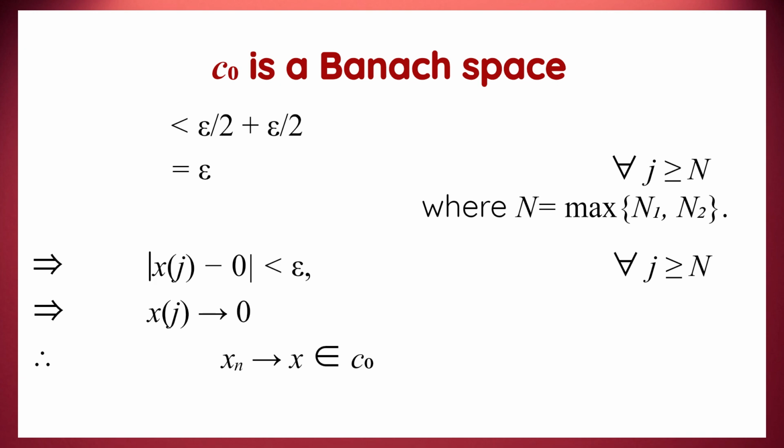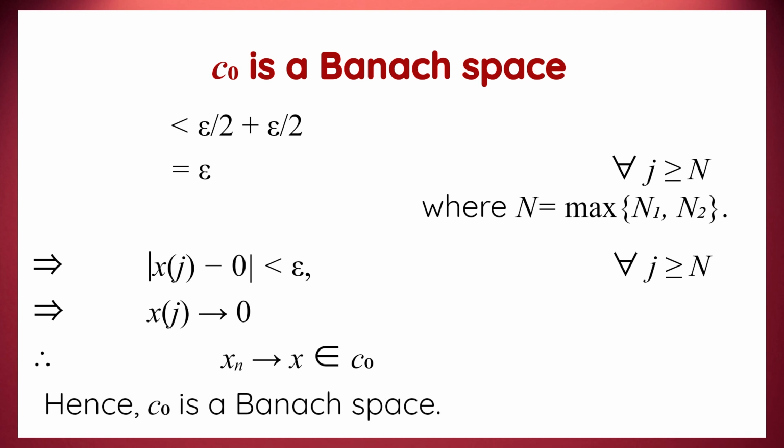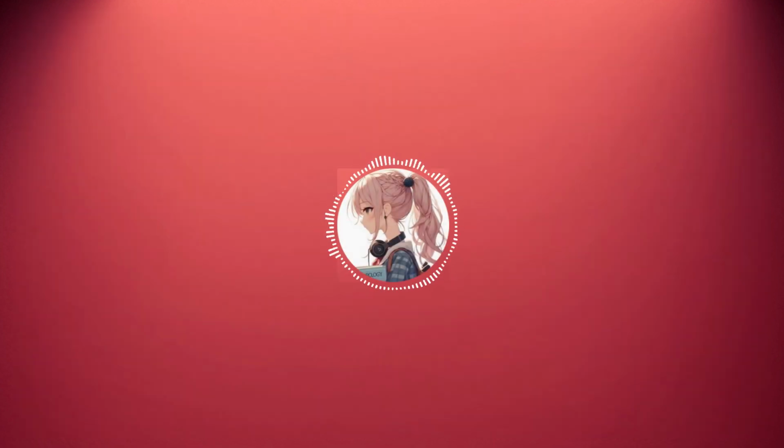So, x, which is the limit of convergence of the Cauchy sequence xn, lies in the C0 space. And consequently, we have derived the necessary outcome that every Cauchy sequence of C0 converges to a limit in C0 itself. Ultimately, we've established C0 is a Banach space. Hence, with its completeness and the norm framework, C0 stands as a quintessential Banach space in the study of functional analysis. And that's the end of the video.